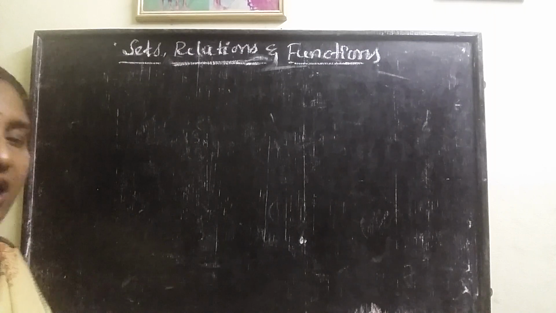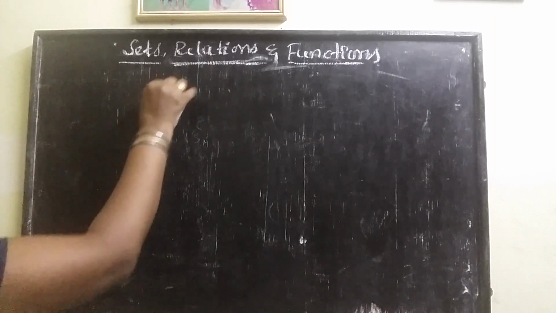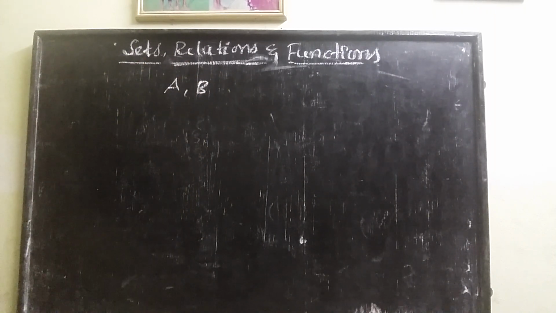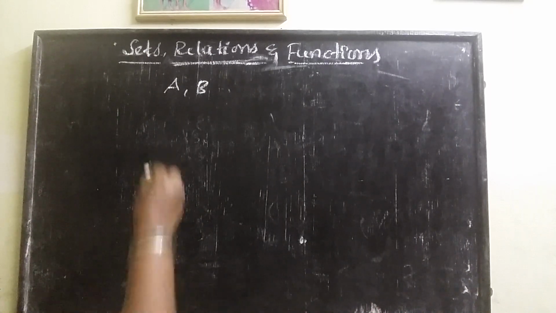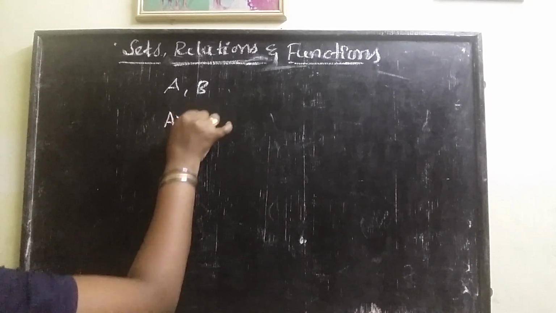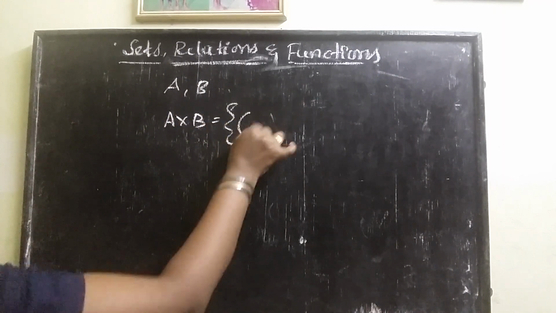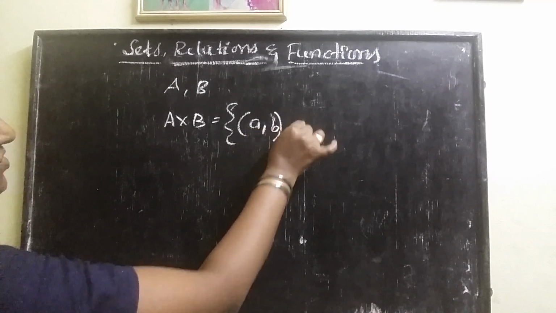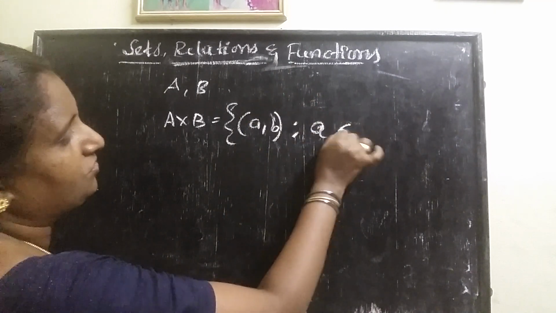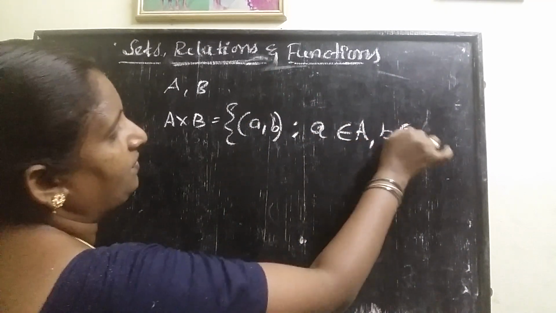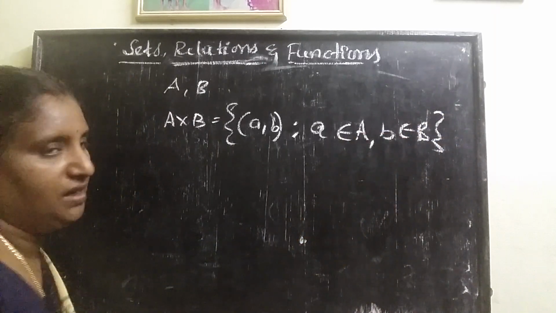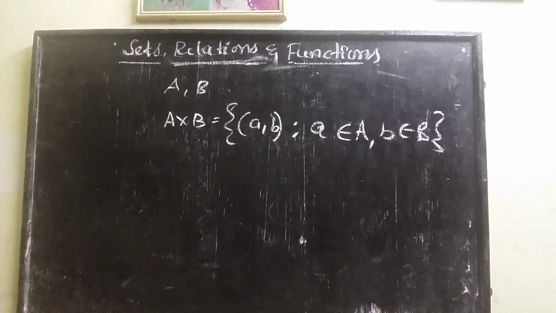After that, Cartesian product. Let A, B be two non-empty sets. Then the Cartesian product of A and B is denoted by A cross B and is defined as the set of ordered pairs (a, b) such that a belongs to the first set A and b belongs to the second set B. Here we have an important formula.